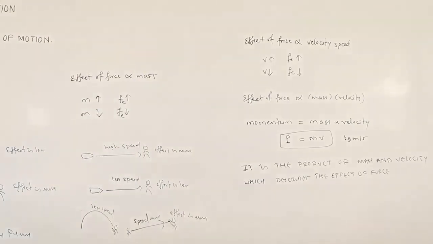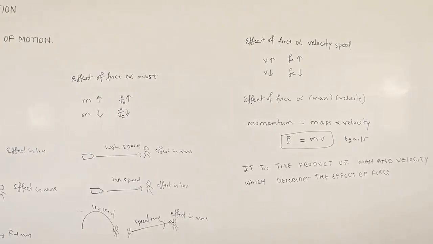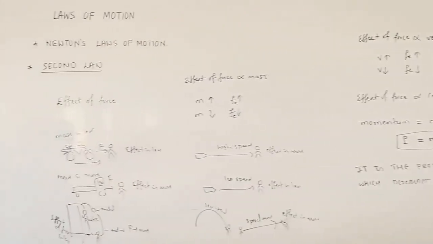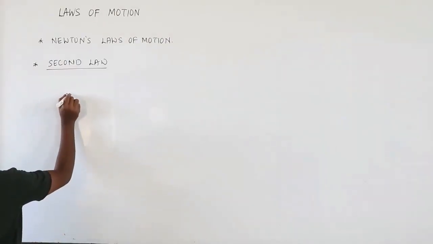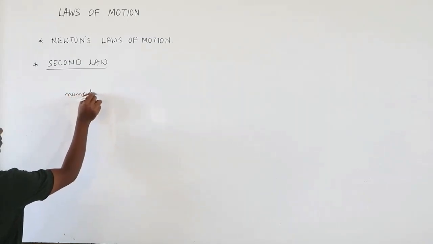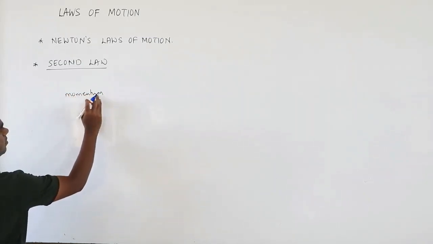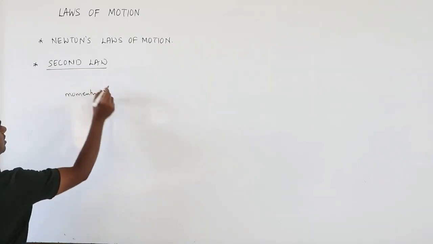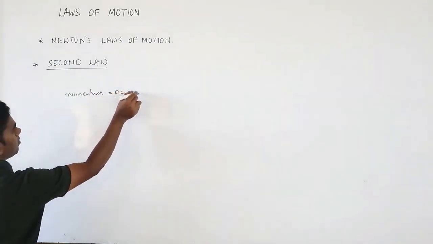Very important. It is nothing but the product of mass and velocity. We have not yet started the second one. Momentum P equals mass into velocity.